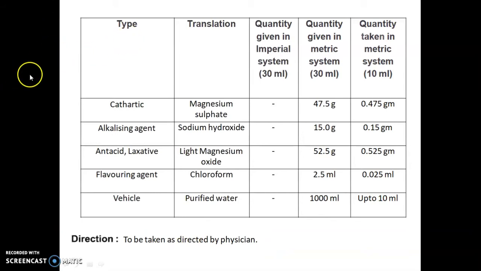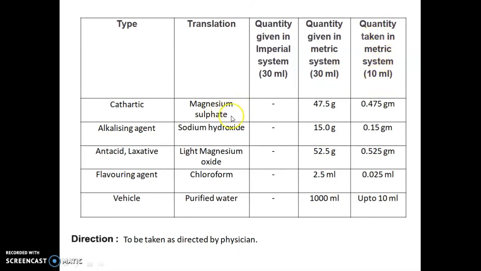So let's discuss the formulation table. First of all, type means the category or the role of the ingredients is written. Translation, that is the name of the ingredient. Quantity given in the imperial system for 30 ml and quantity given in the metric system for 30 ml. Quantity taken in the metric system for preparing 10 ml.